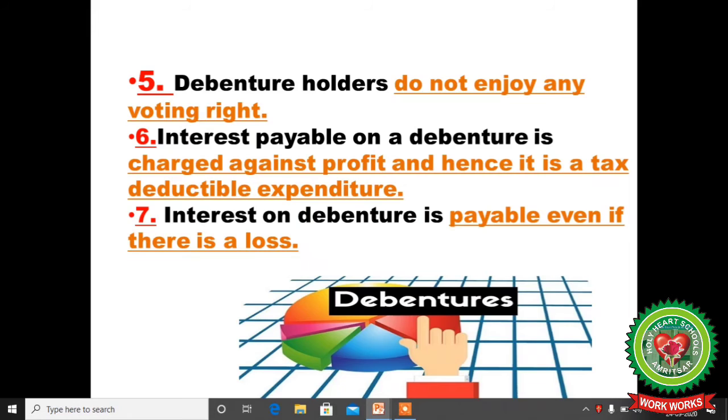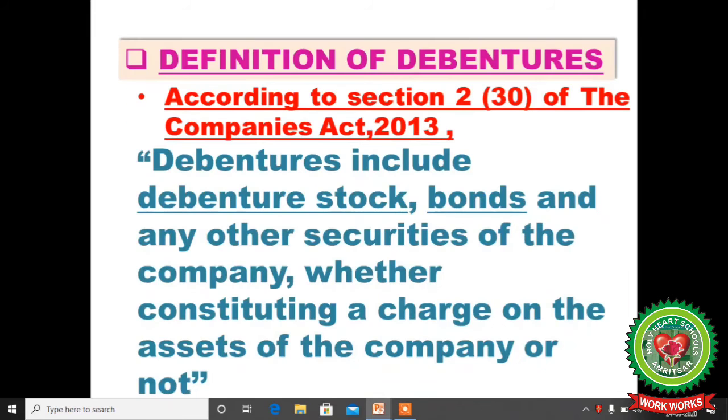So it is charged after deduction from the profits, and then tax is charged on the income of the company. Seventh point, interest on debenture is payable even if there is a loss. If there is a loss also, the company still provides the interest to the debenture holder.